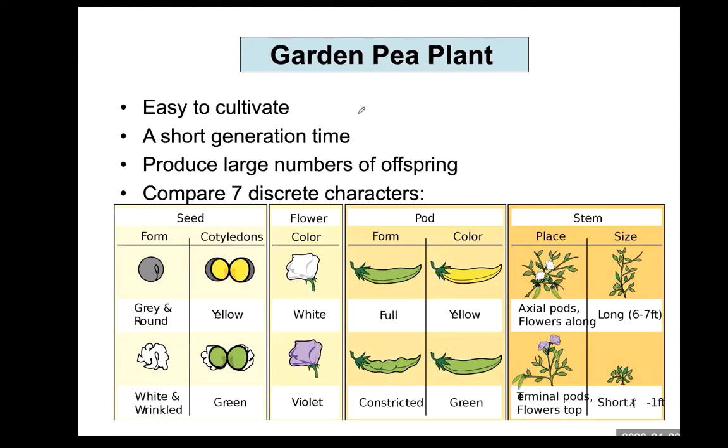But in the case of a pea plant, each generation time is short, so humans can observe several generations of offspring from the cross between pea plants. And it also produces large numbers of offspring, so it really helped in terms of statistics. That means his results provide very little error or mistake.